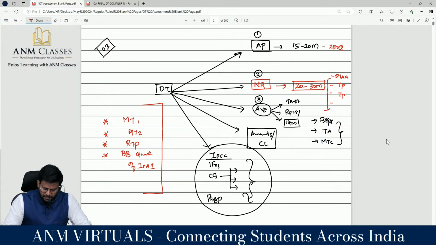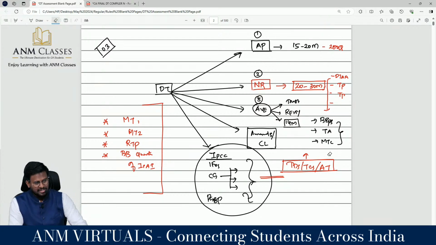In this, TDS, TCS and advanced tax is a very important slot for CA Final. They used to ask for 10 marks in the examination on TDS, TCS and advanced tax. So you can park TDS, TCS and advanced tax in the main IPCC topics and mark it as a very important topic, because it normally comes for 10 marks. In case scenarios and MCQs, they easily ask the TDS part.